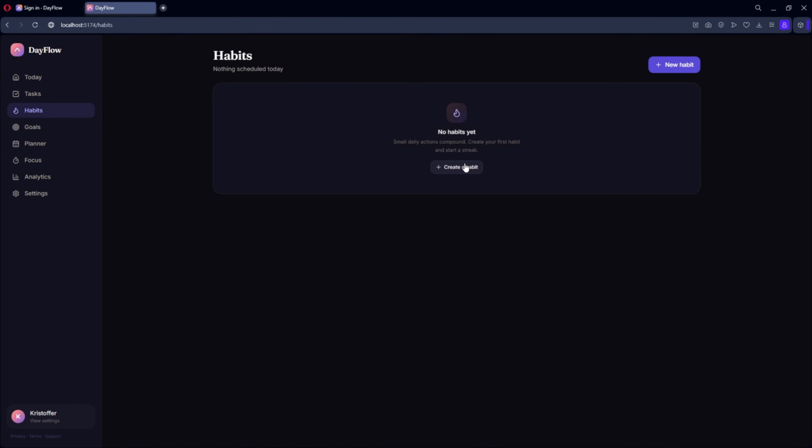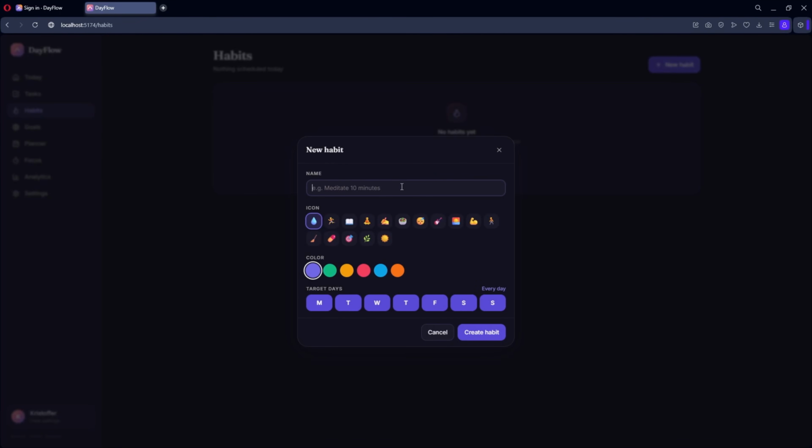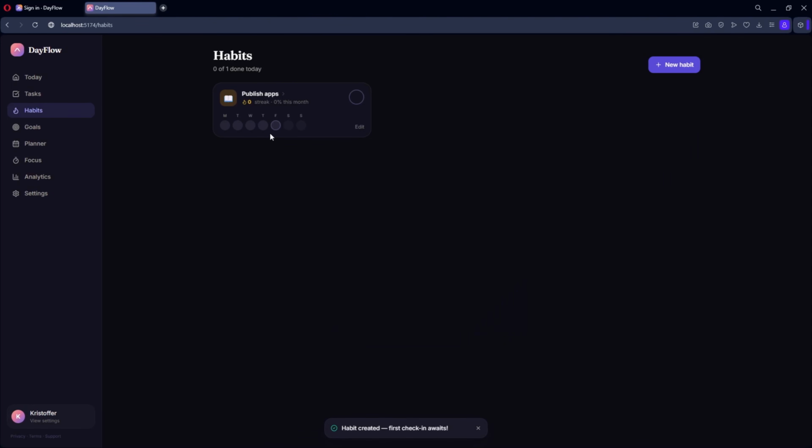Now I'll test the habit section. This pop-up requires less information than creating a task. So I can give the habit a name, select an icon and color, then choose exactly which days of the week it should repeat. I'll just create a daily habit to test. And there we go, the habit has been added successfully. And I'm trying to click the check mark to mark the habit as completed for previous days, but it won't let me. But it does work for today. That's good, but I would still want to be able to mark the habit as completed for a previous day, because some people may not have the time to check it on that day in the app, even though they did actually complete the habit.